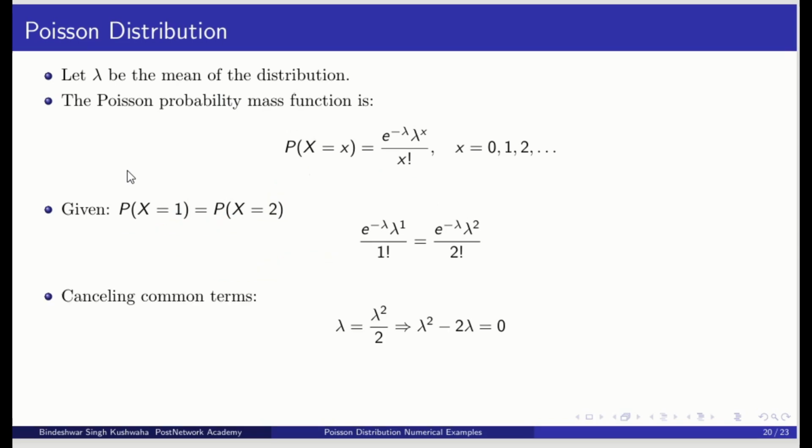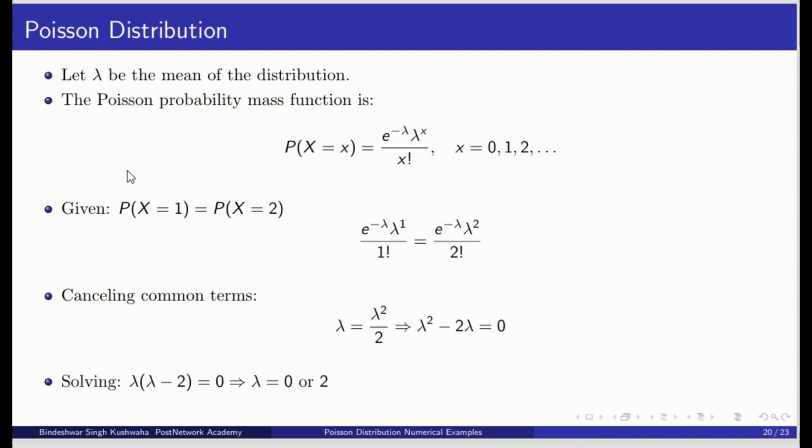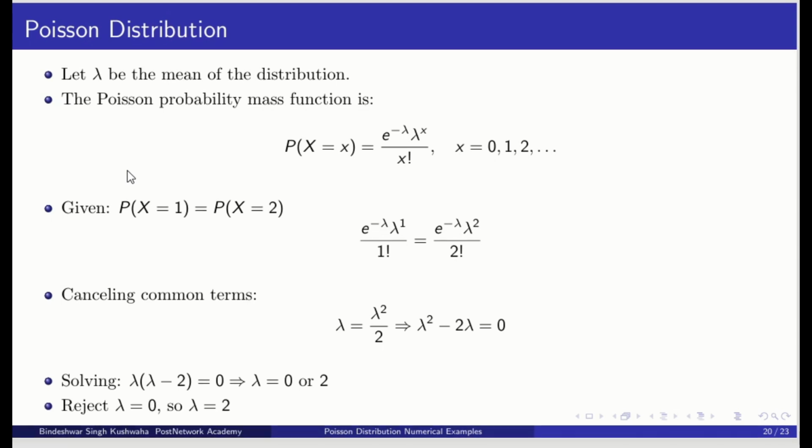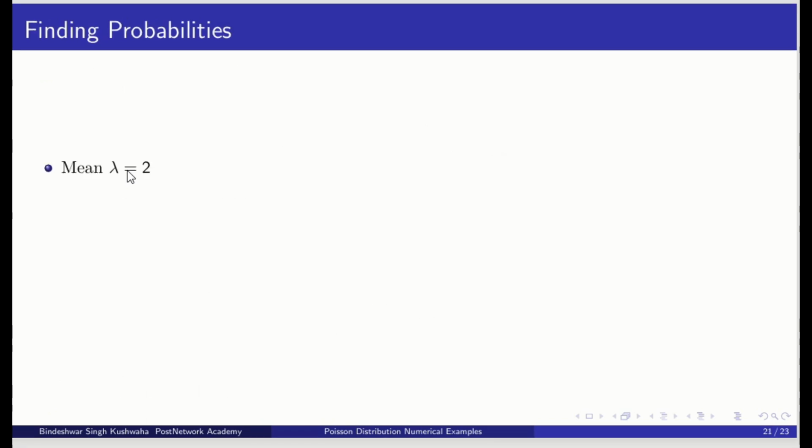Here we get lambda square minus 2 lambda equal to 0. So lambda is either 2 or 0. We take lambda equal to 2 and reject lambda equal to 0. So the mean is equal to 2. Now that we have lambda, we can find P(X=0), because it requires lambda. So the first step is to find lambda; thereafter we can find the probability for any value of x.